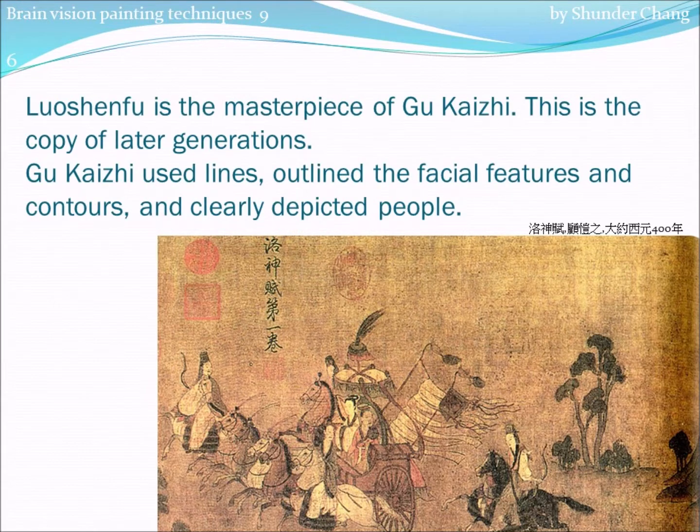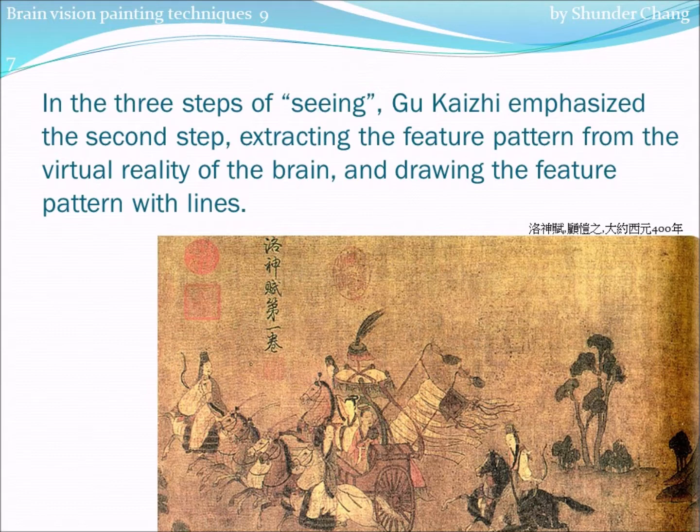Luo Shen Fu is the masterpiece of Gu Kaizhi. This is a copy by later generations. Gu Kaizhi used lines, outlined the facial features and contours, and clearly depicted people. In the three steps of seeing, Gu Kaizhi emphasized the second step, extracting the feature pattern from the virtual reality of the brain, and drawing the feature pattern with lines.